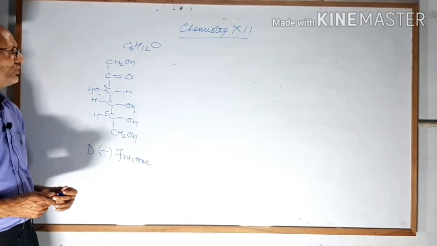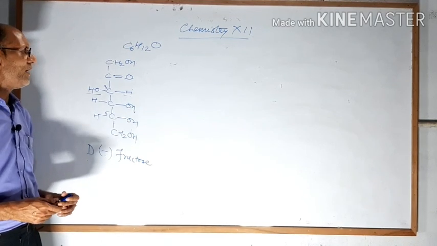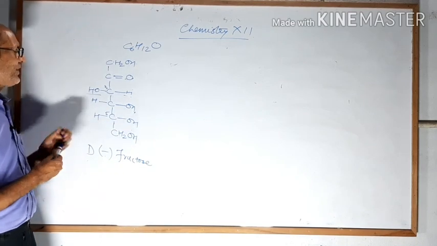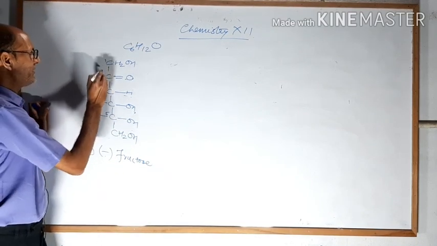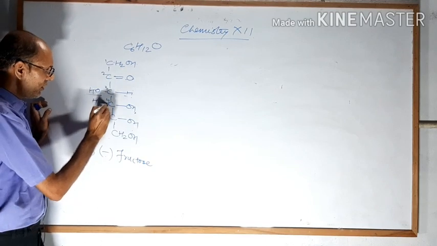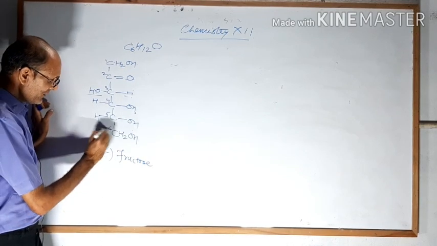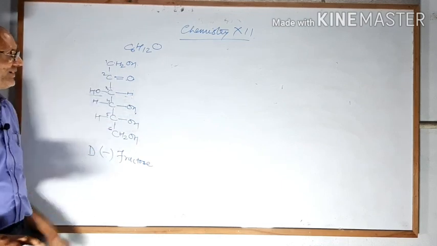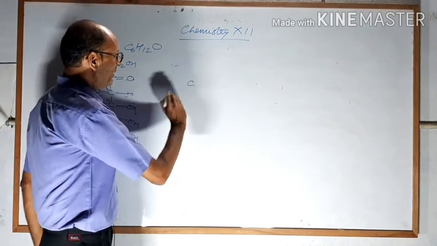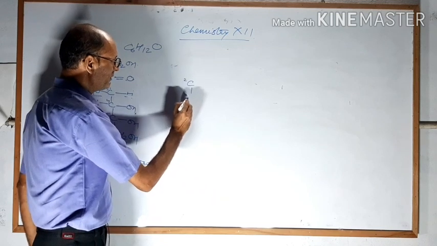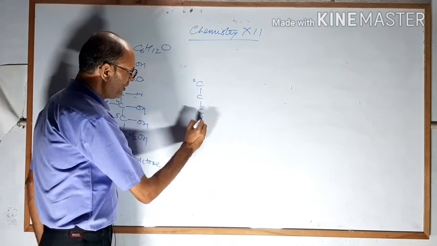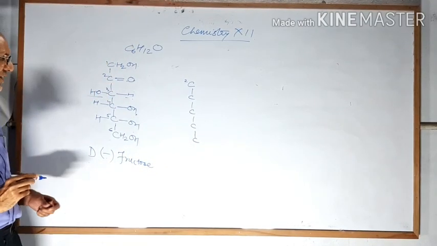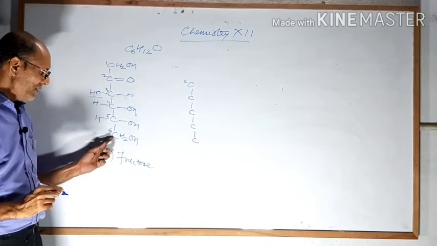In that, first we have to number the carbons 1, 2, 3, 4, 5 and 6. We are going to start from carbon number 2. This is carbon number 2, then 3, 4, 5 and 6.